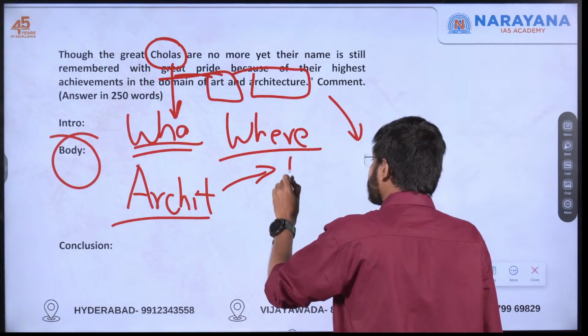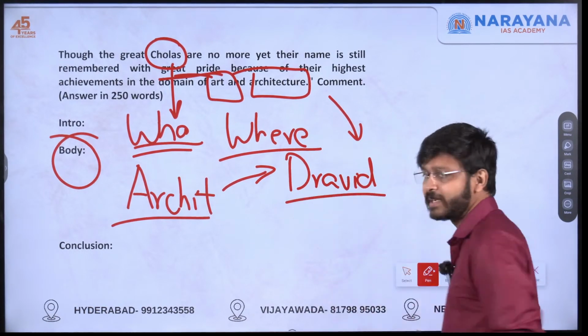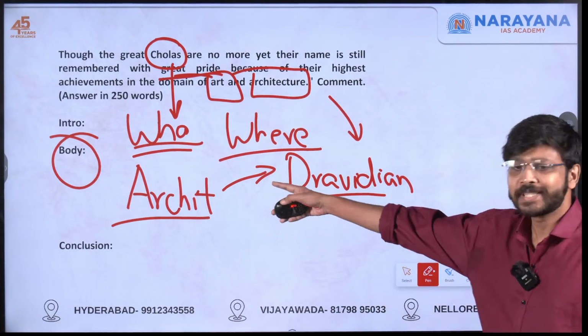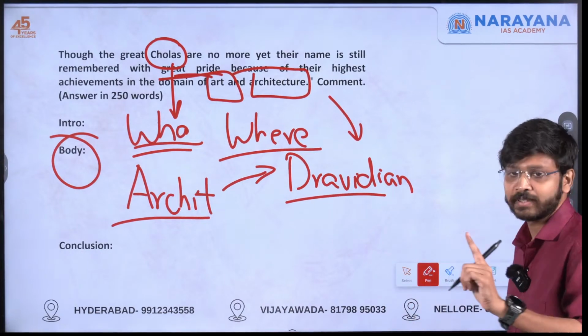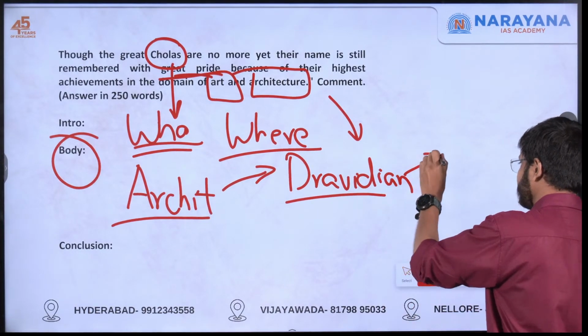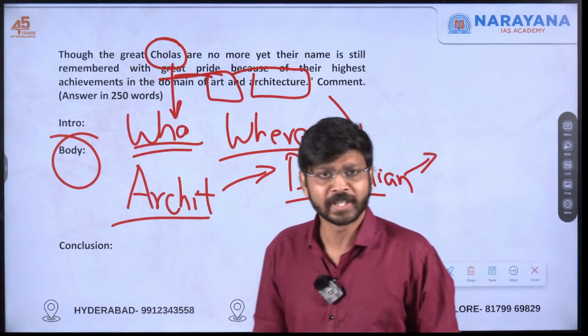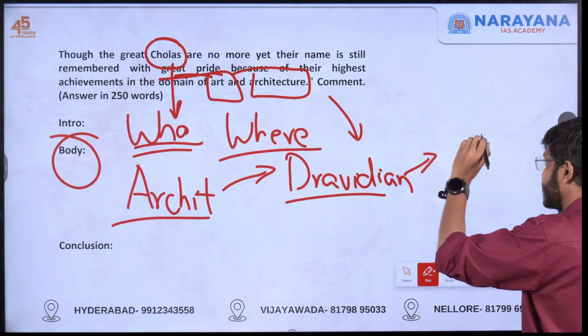So what is the legacy of Chola? One is Dravidian architecture of Chola. Many people will write Dravidian architecture, but if you can give examples, then the value addition will happen. For example, UNESCO World Heritage Sites. I tried to quote these UNESCO World Heritage Sites, for example the Great Living Chola Temples.